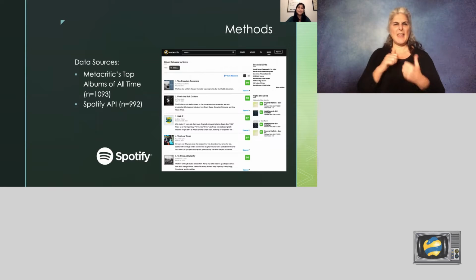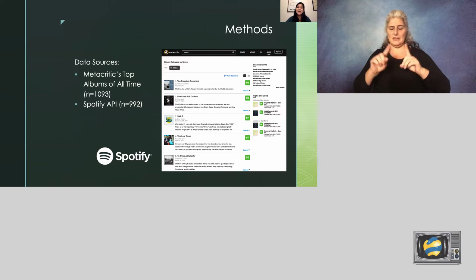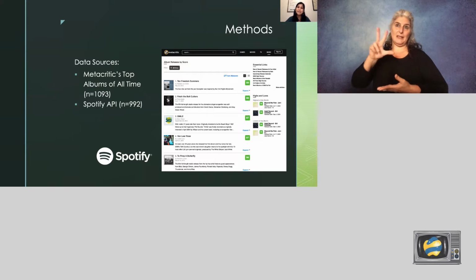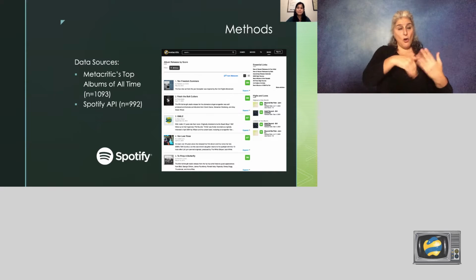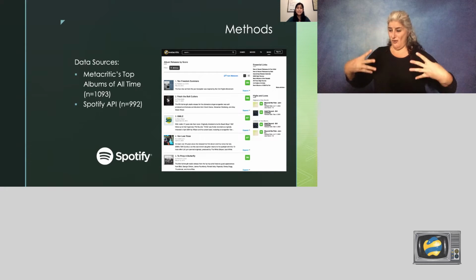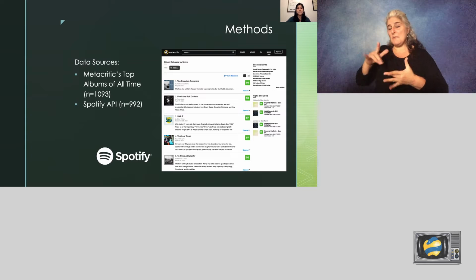To get my data, I started by scraping Metacritic for the top-rated albums of all time, generating a list of album titles and artists. I kept the first 11 pages of results, resulting in a total of 1,093 albums. Then I fed this list into the Spotify API to retrieve album, artist, and track information. Not all of the albums scraped from Metacritic had data available in Spotify, so I ended up losing something like 100 albums. But in the end, I was just shy of 1,000 at 992 albums.